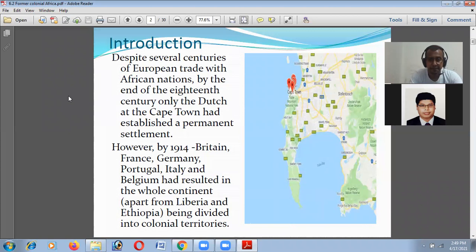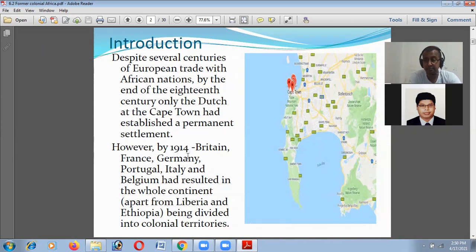So you see that at Cape Town, despite several centuries of European trade with African nations, by the end of the 18th century only the Dutch had established a permanent settlement in Cape Town, South Africa. However, by 1914, Britain, France, Germany, Portugal, Italy, and Belgium had resulted in the whole continent, apart from Liberia and Ethiopia, being divided into colonial territories.